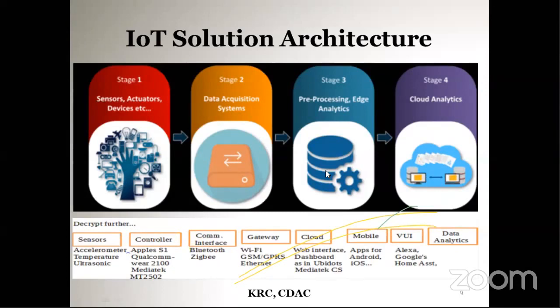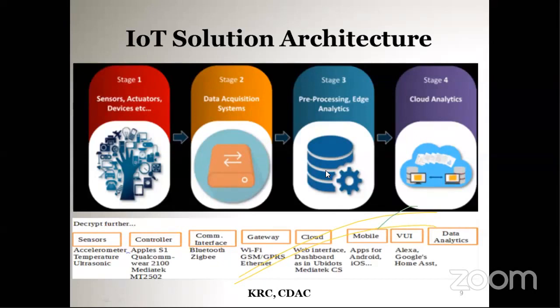Another use is that processing of the sensor data can also be done at the edge device. Usually the sensor collects the data and sends it to the cloud, and the data is processed inside the cloud. But there is no need to send all the data to the cloud for processing. We can process the data in the edge device also.